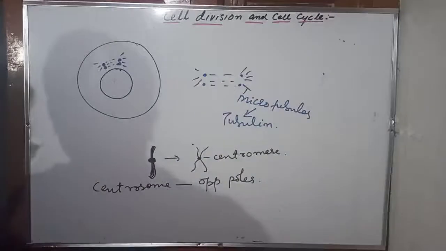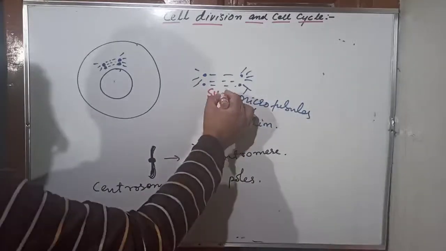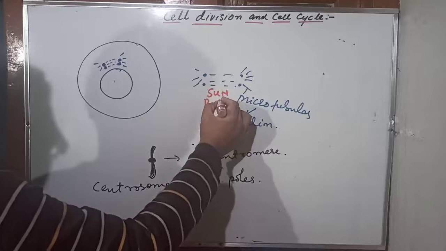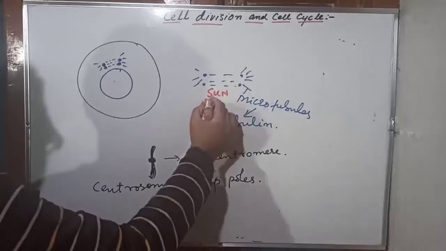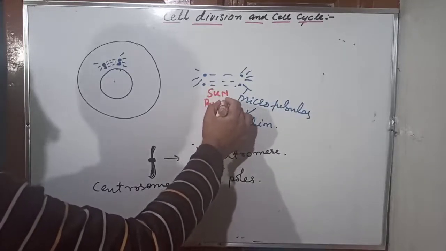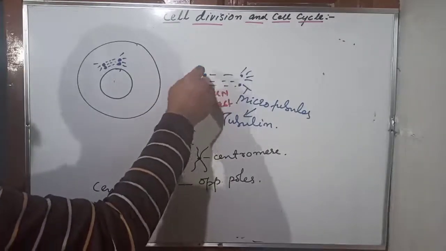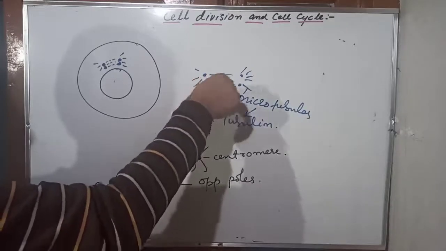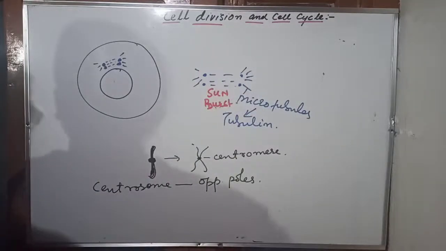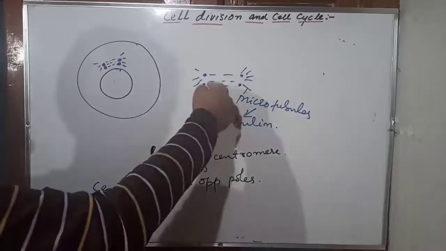Initially this is called sunburst. You call it sunburst. Why sunburst? Because as if it is a star giving out radiations, but this is not a star here, this is simply a centrosome. On one side there is one centrosome, on another side there is a centrosome. It radiates out microtubules as if it is radiating radiations. But they are not rays, they are the microtubules made of a protein called tubulin. That's the reason you call it sunburst.